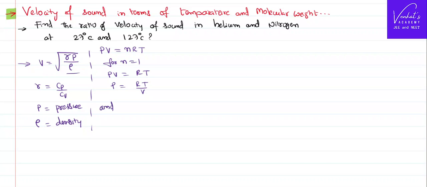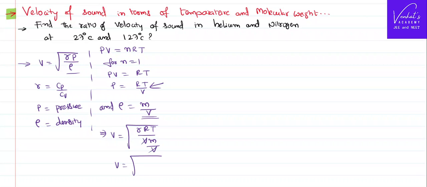And in place of density, I can write mass by volume. Substituting these two things, velocity becomes root of gamma, in place of P, RT by V, in place of density, mass by volume. So volume gets cancelled, and I get the expression for the velocity as root of gamma RT by M. That's the equation that I have.